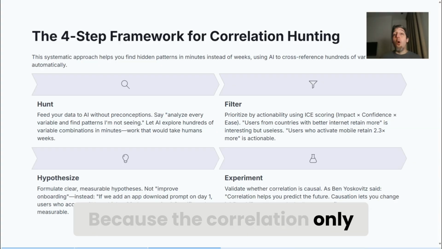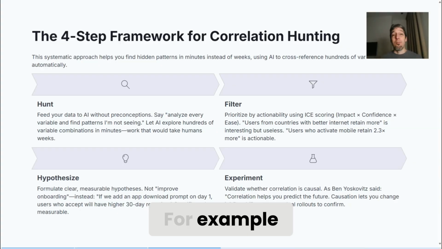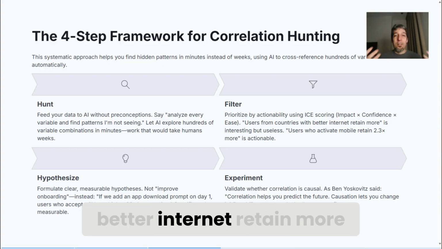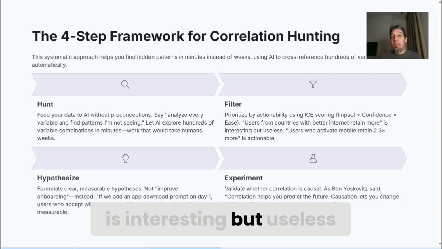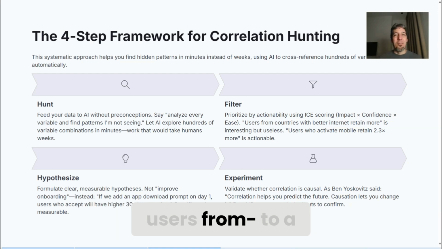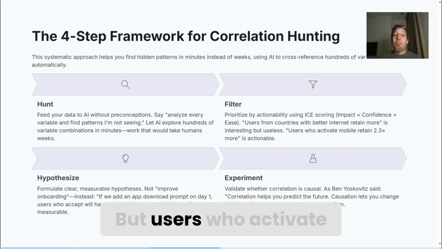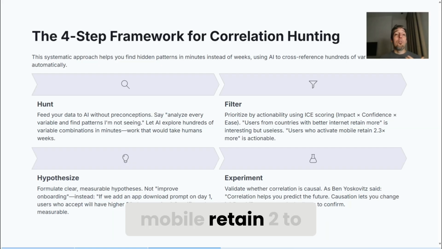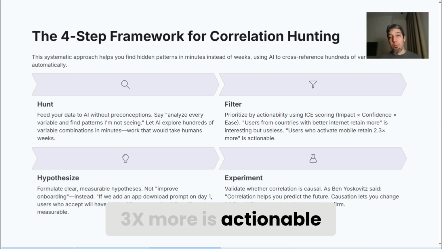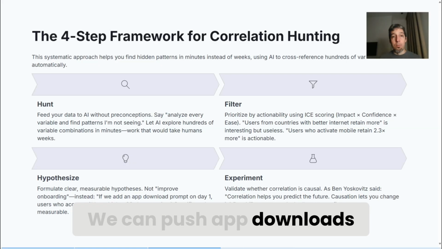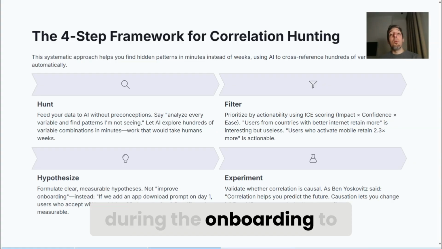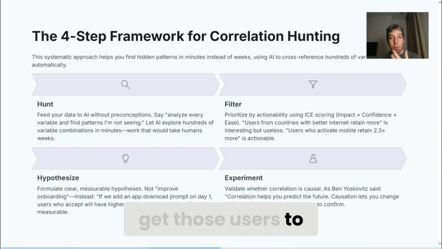A correlation only matters if you can do something about it. For example, users from countries with better internet retain more is interesting but useless. We will not move users to a different country. But users who activate mobile retain 2.3x more is actionable. We can push up downloads. We can do things during the onboarding to get those users to use the mobile app. So with that, we jump to step 3.